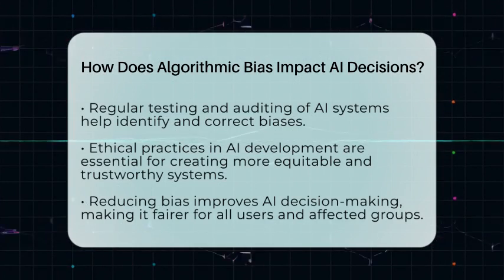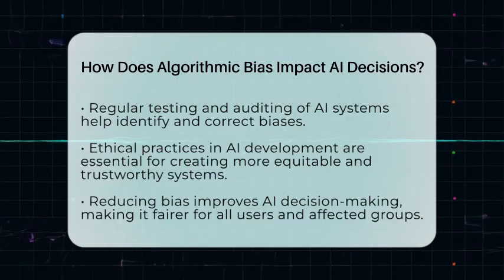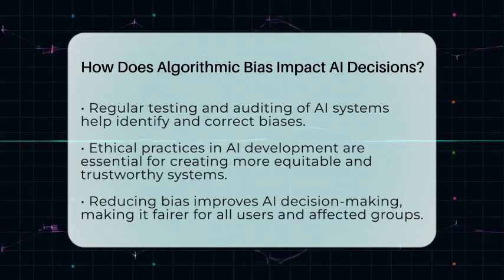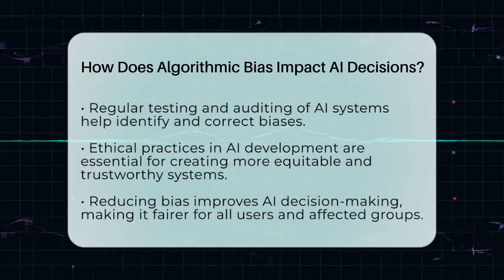Addressing algorithmic bias is an ethical challenge. Developers need to make sure the data they use is diverse and fair. They should also design algorithms with fairness in mind and regularly test them for bias. This way, AI can be more just and reliable.